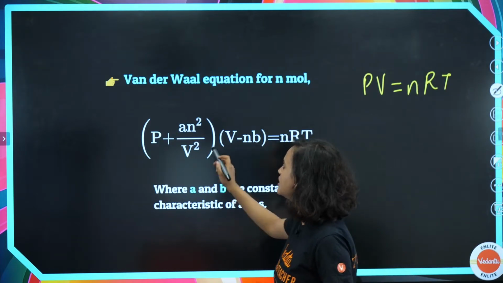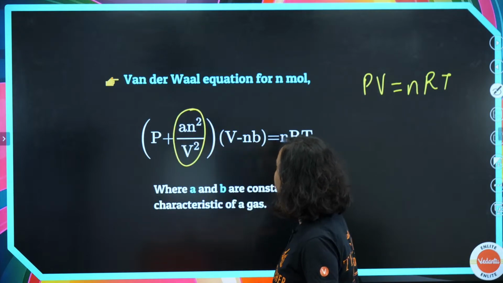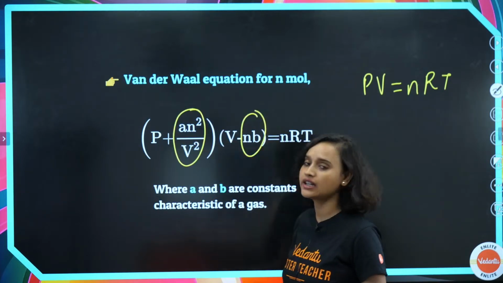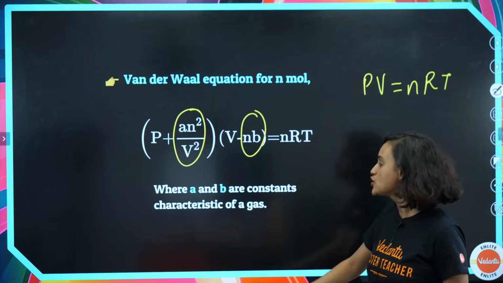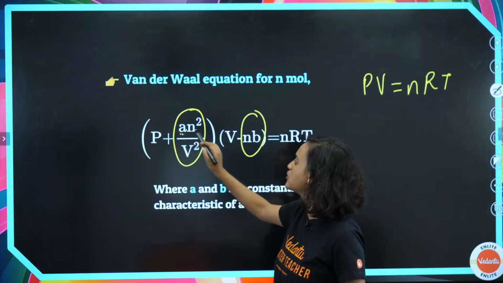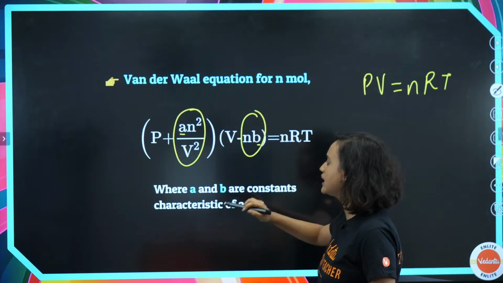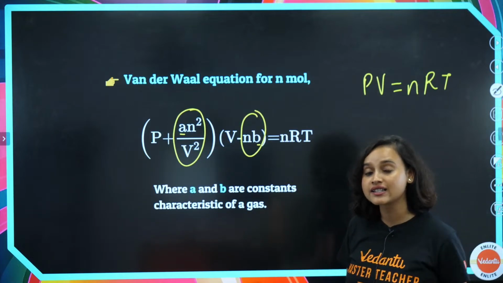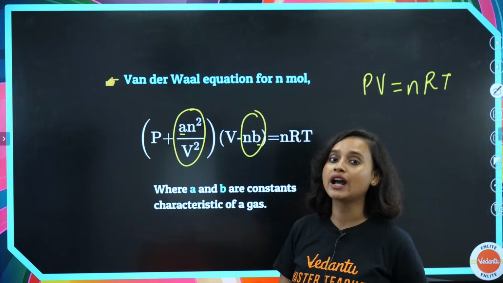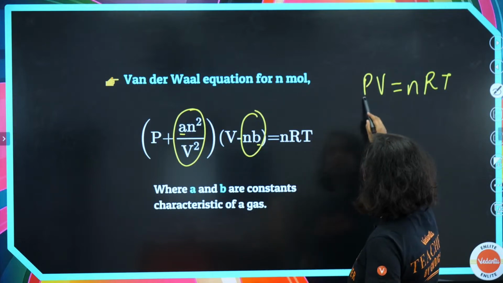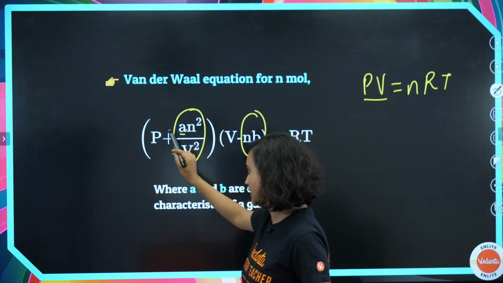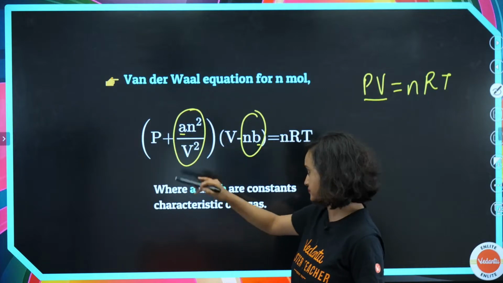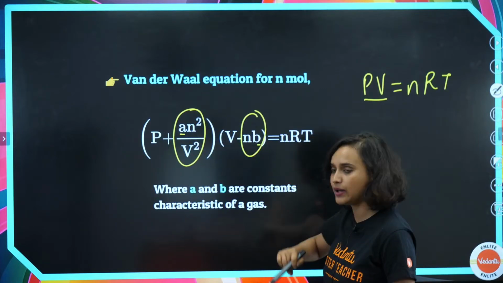So what are my corrections? This is my correction term and this is also my correction term. I am going to add a constant here and a constant here. So a and b are my constants. These are the constants characteristic of a gas. And rather than just writing PV, I am going to write it as P plus a n square divided by V square.